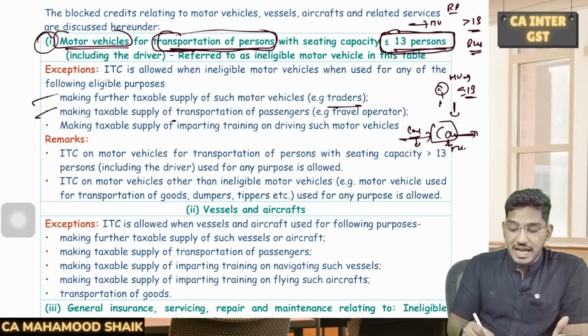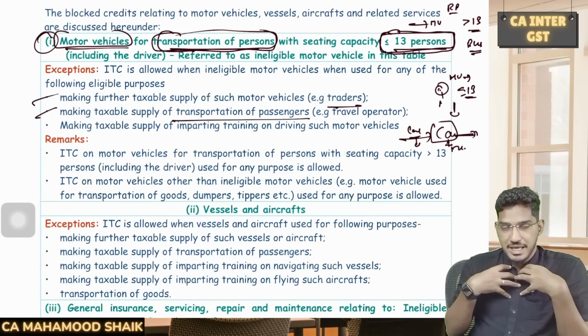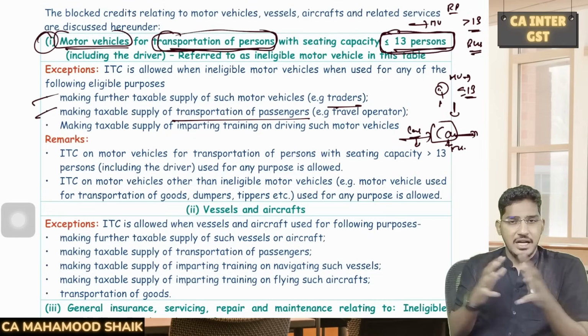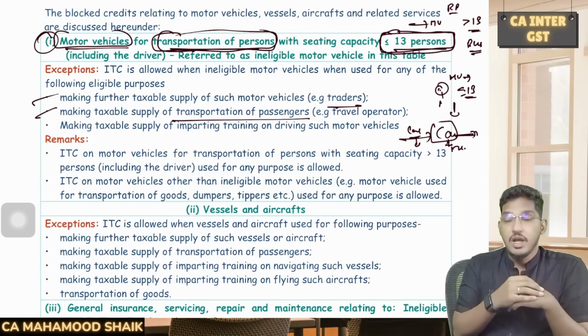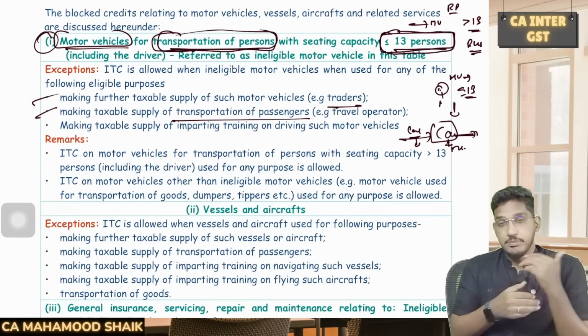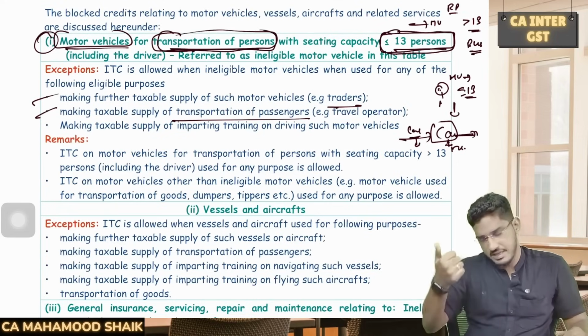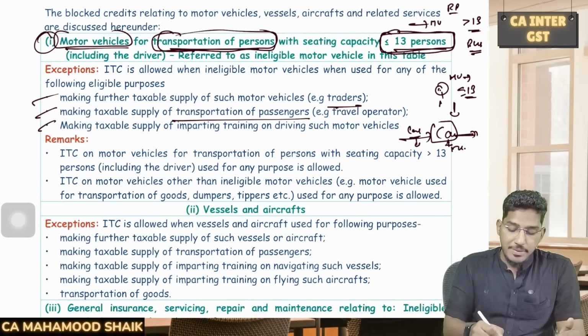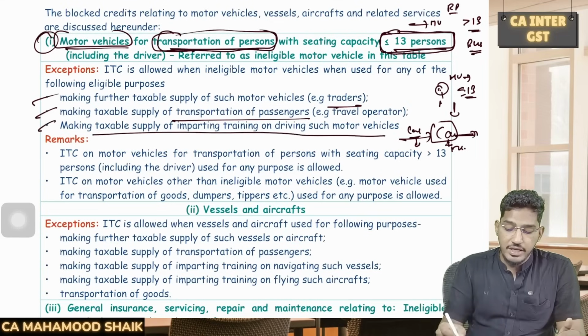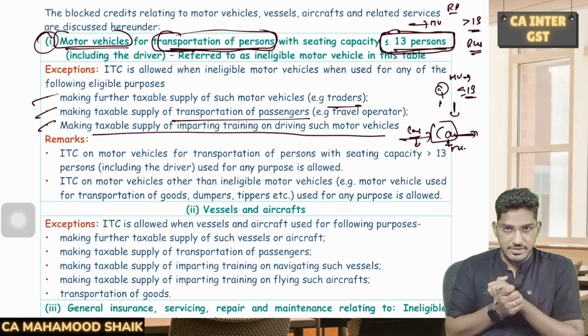Number 2, if you are making a taxable supply of transportation of passengers. Say for example, I am buying a cab, a car which has a seating capacity of 4, and I am purchasing that car because I want to provide cab services. For the purpose of transportation of passengers, I want to use that motor vehicle. Can I avail ITC? Yes, you can avail it. Or if you are making a taxable supply of imparting training on driving such a motor vehicle, say I am running a car driving school and that's why I purchased a car, then also I can avail the input tax credit.